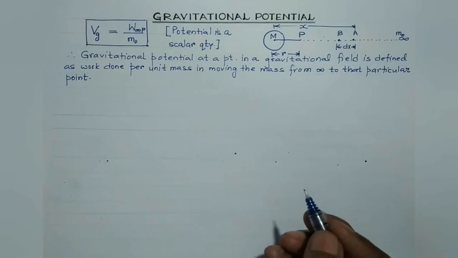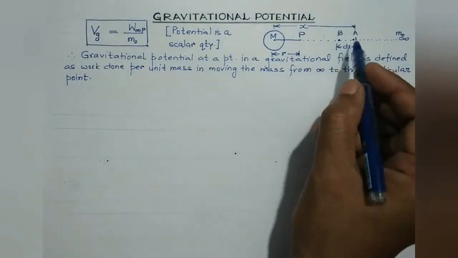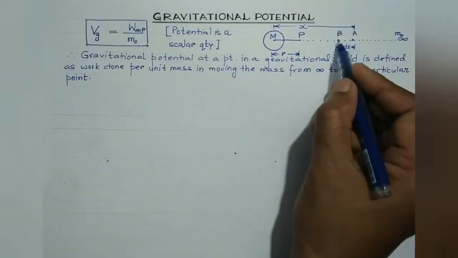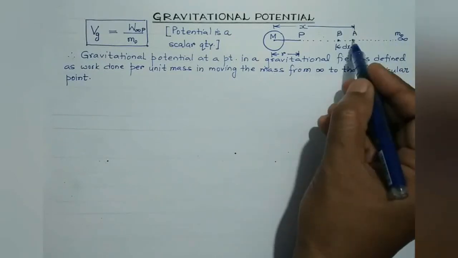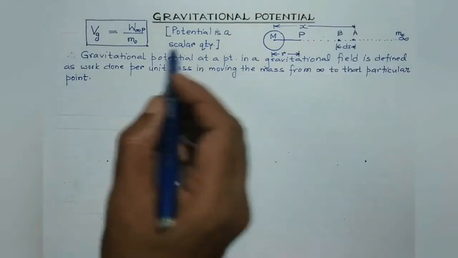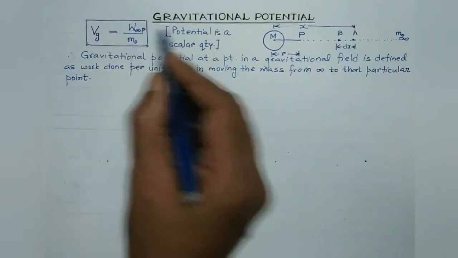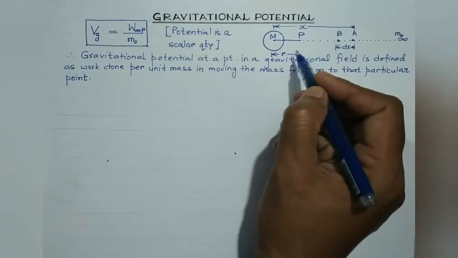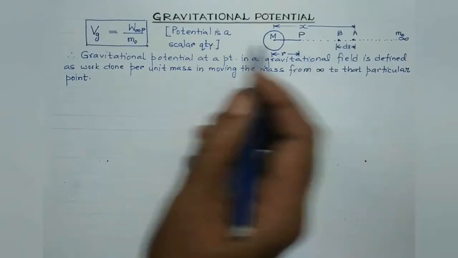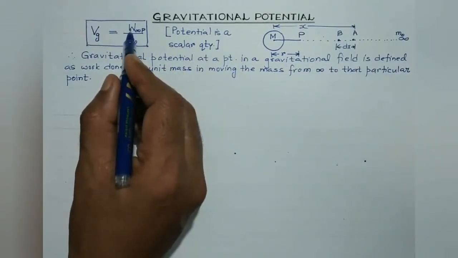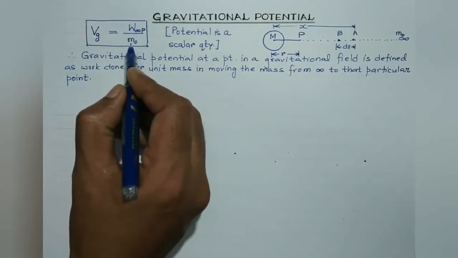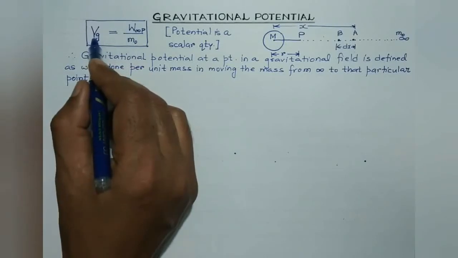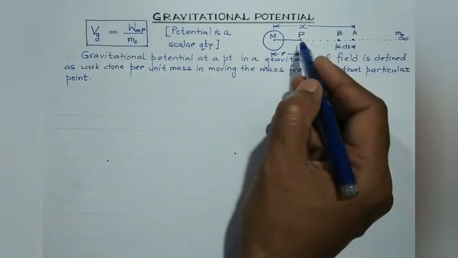We will find the small amount of work done in moving this mass m0 from A to B. Then to find the total work done in moving this mass from infinity to point P, we will integrate that small amount of work done. After getting the total work done, we will divide it by m0. That will give us the formula for the gravitational potential at point P, right?